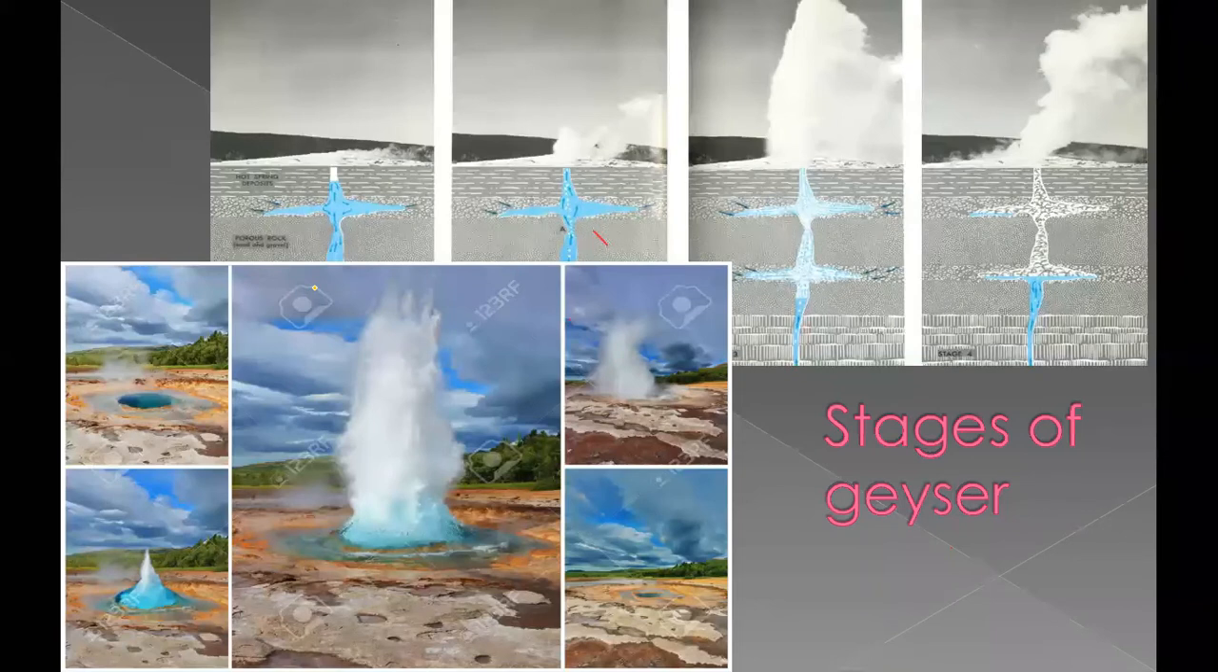Here you can see, this water will come in contact with magma, and this water will heat up. And as the water heats up, you can see this is a hole from where the geysers are coming out. In the first stage, it takes very little height, and as it explodes, it can reach up to 60-meter height.